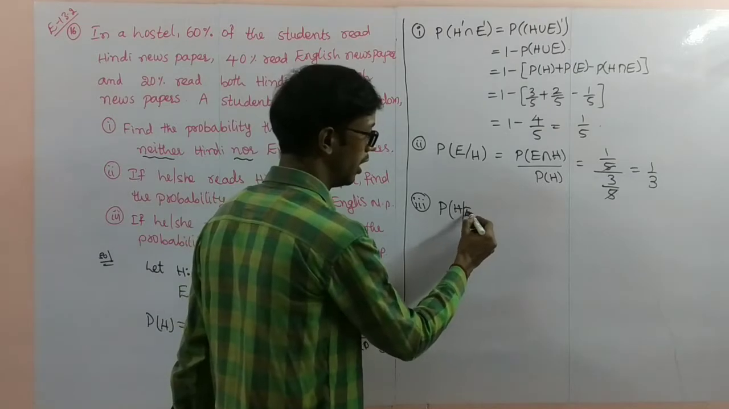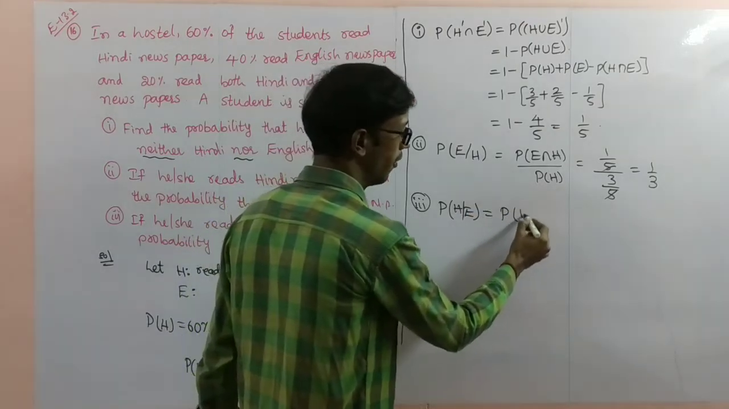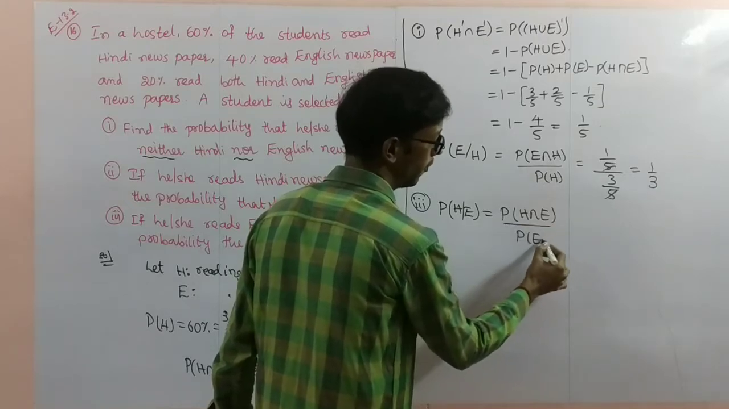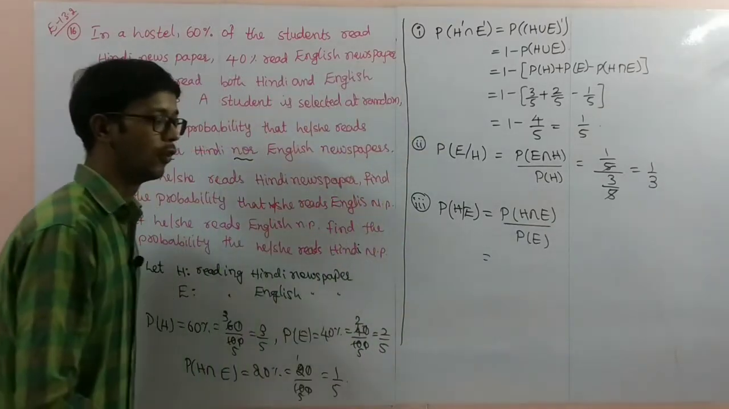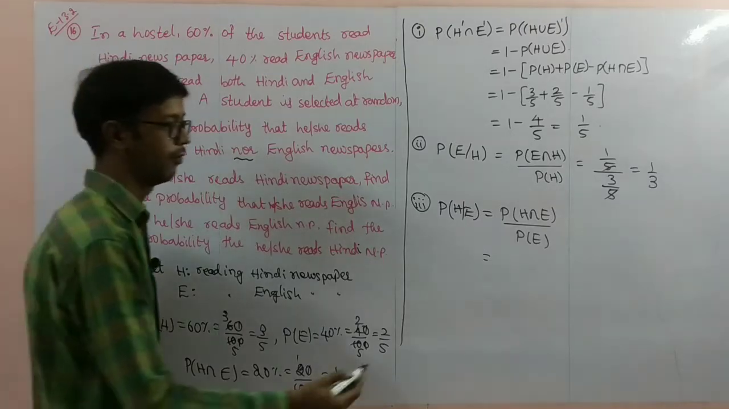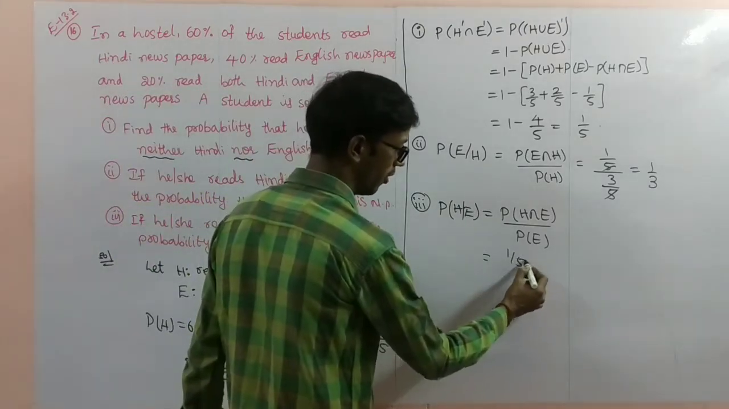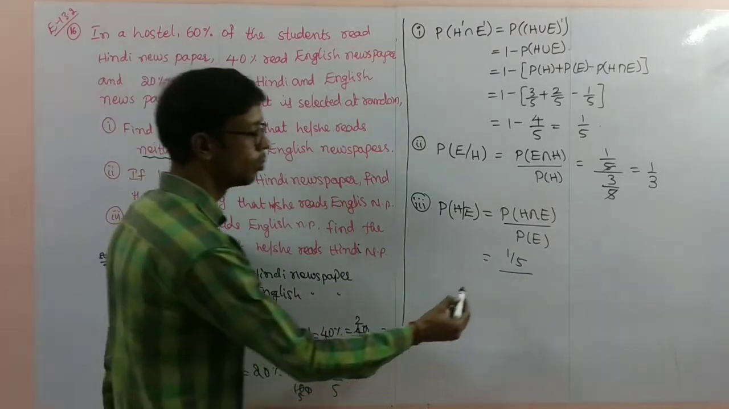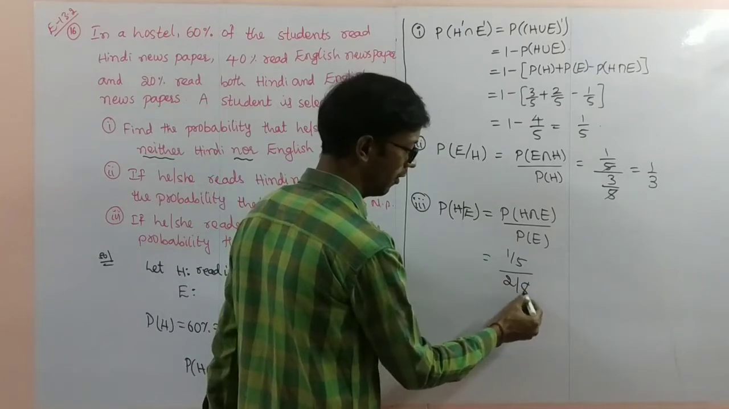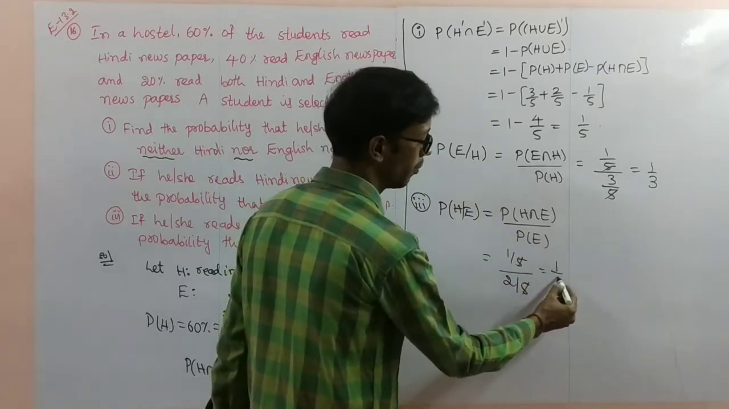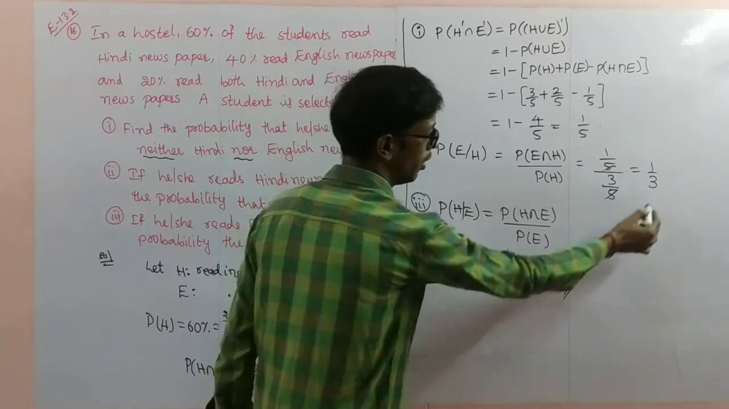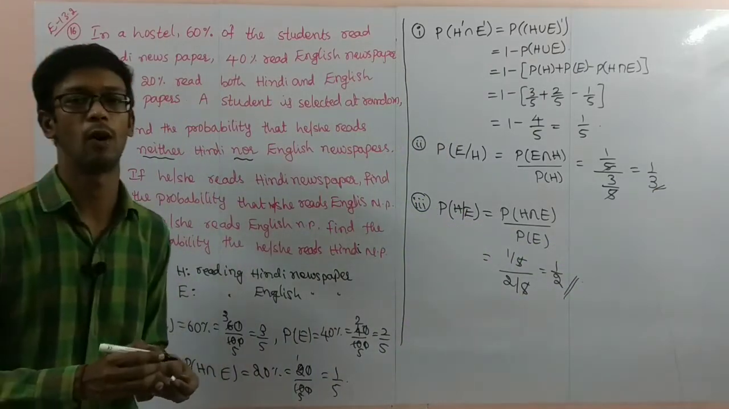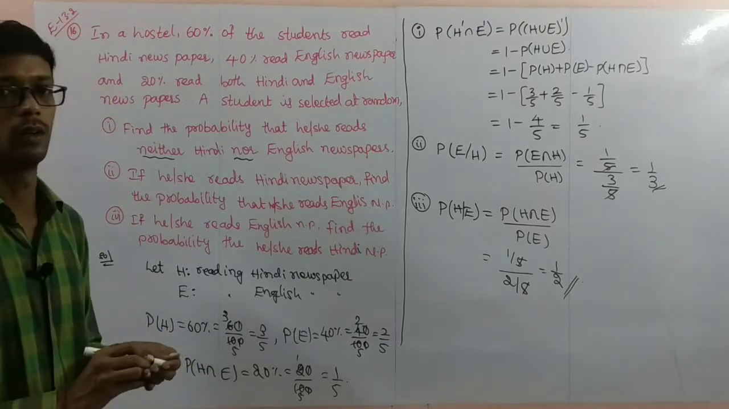So here, given English, the probability of H intersection E by probability of E. What is the intersection part? 1 by 5. Both will be the same only. 1 by 5 divided by the probability of the English newspaper, 2 by 5. 5 gets cancelled. The required probability is 1 by 2. So this is the way of finding the problems. Pause the video to note it down.